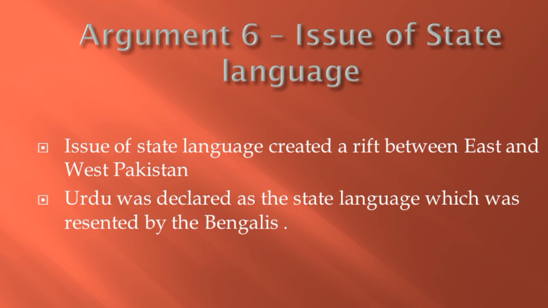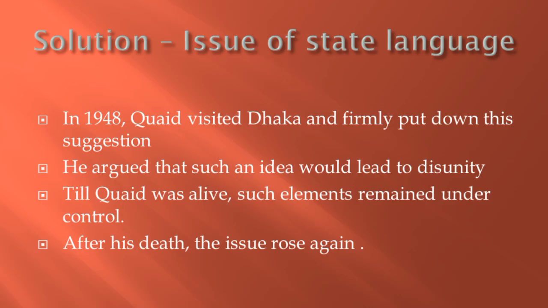The next argument is about the issue of state language. Soon after independence, the issue of state language created a rift between East and West Pakistan. Urdu was declared as state language, which was resented by Bengalis, who wanted Bengali to be given the same status. However, in 1948, on a visit to Dhaka, Quaid-e-Azam firmly put down this suggestion, saying that such an idea of disunity was planted by the enemies of Pakistan. Till Quaid-e-Azam was alive, such elements remained under control due to his strong leadership.